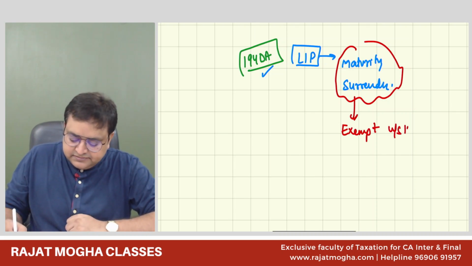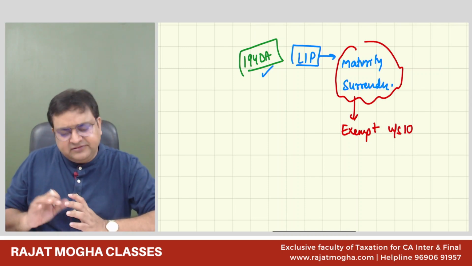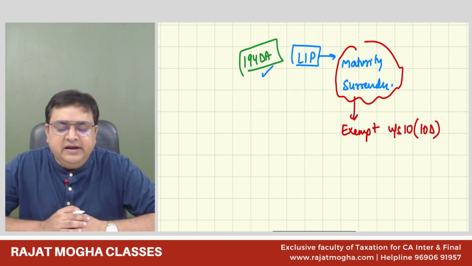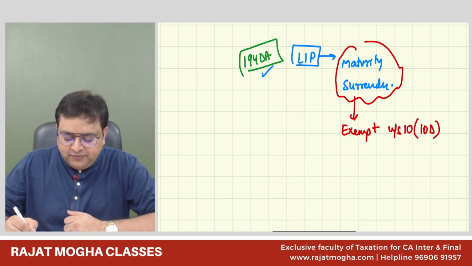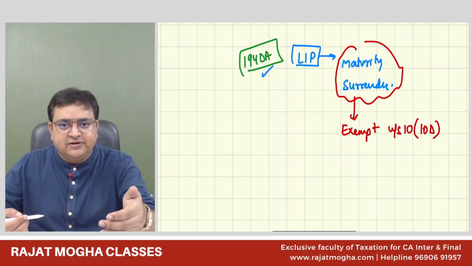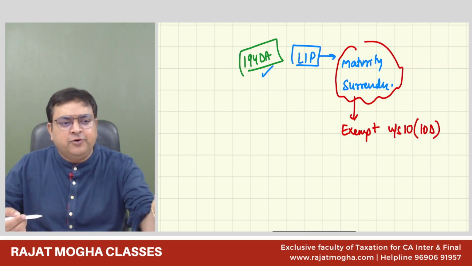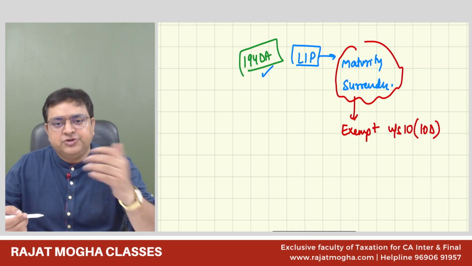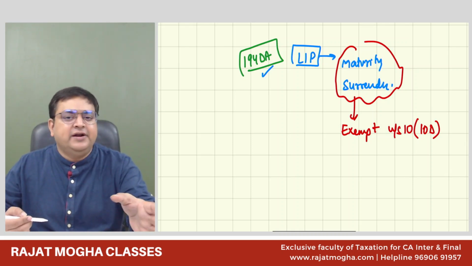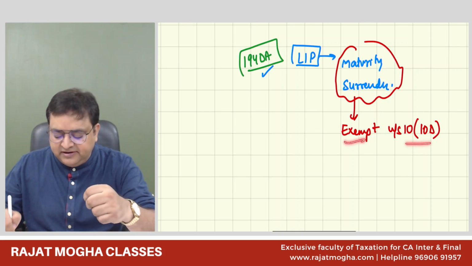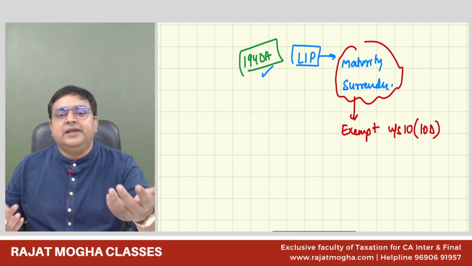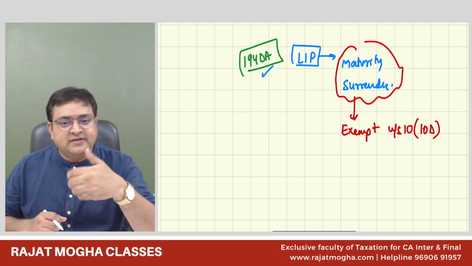Under section 10, specifically, no need to remember, section 10 is more than enough, but if you ask me, under section 10D. Let's say we have taken a life insurance policy, we are paying the premium, and after 20 to 25 years it gets matured. Whatever amount we receive on maturity, 5 lakh, 10 lakh, 20 lakh, 30 lakh, is generally exempt under section 10D. It is an exempt income. We don't have to tax this income. It is exempt under section 10.